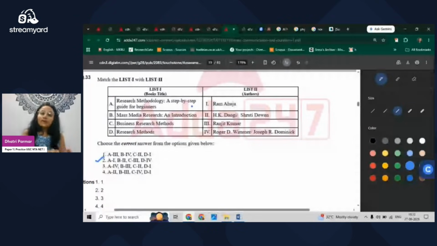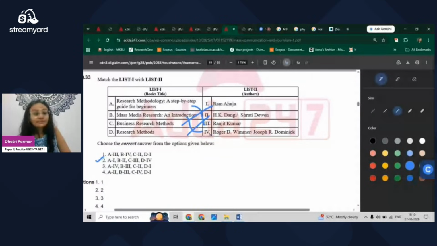Then we have Mass Media Research: An Introduction, written by Roger D. Wimmer and Joseph Dominick. Then we have Business Research Methods, which is written by H.K. Dangi and Shruti Dewan. So these are all factual information, and there is no memorizing trick. You have to remember it. You have to just cram it. That is the only possible way for it.